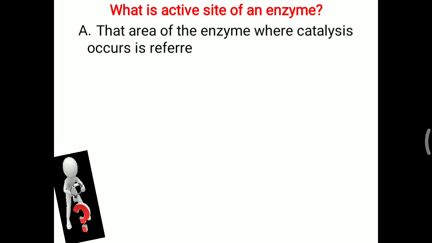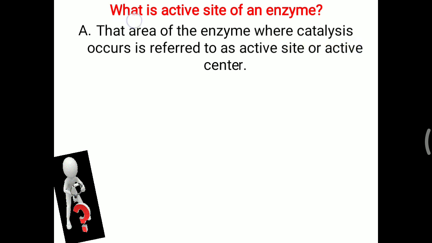Further viva question, what is the active site or active center of the enzyme? That area of the enzyme where catalysis occurs is referred to as the active site or active center. Basically, catalysis occurs at the particular site where the substrate is attached to the enzyme, and that site is called the catalytic site, or otherwise the active site or active center of the enzyme.